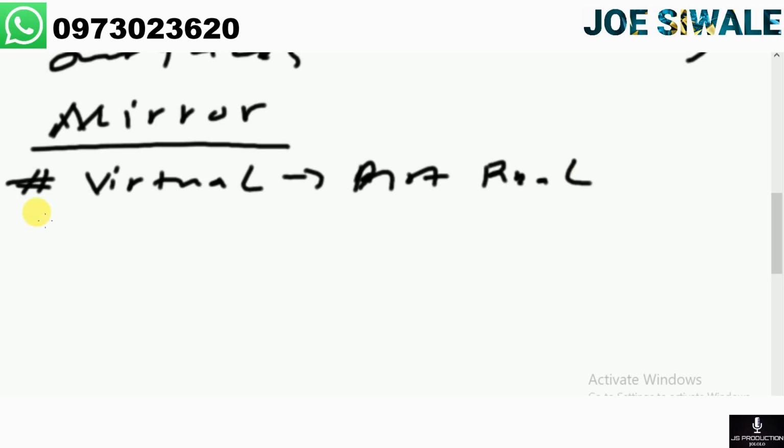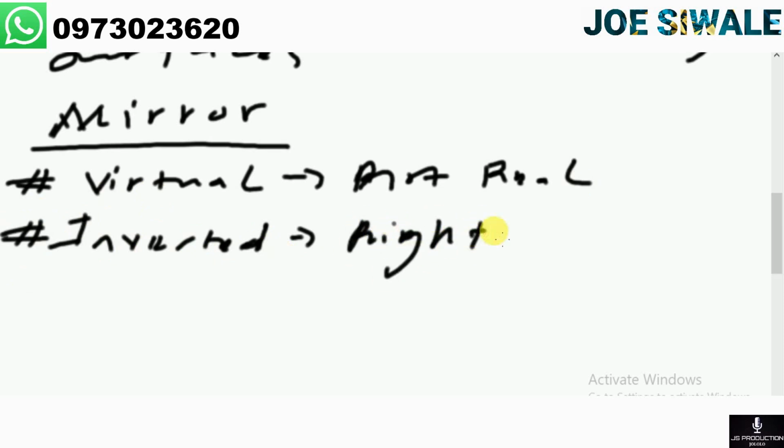The other property of the image formed by the mirror is that the image is laterally inverted. This means that right and left are opposite.